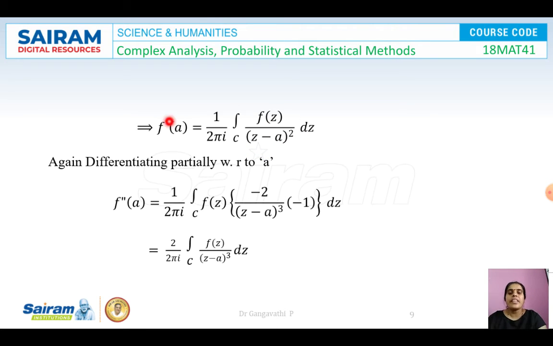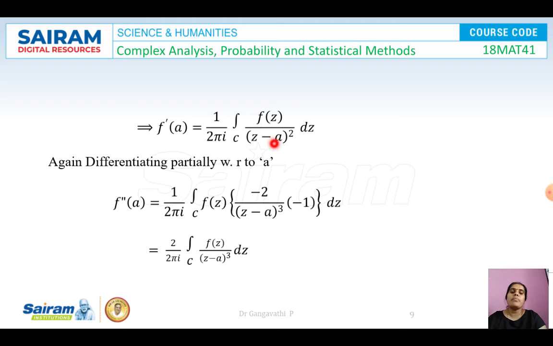So observe, when there is a first derivative here, we have (z - a)^2. So now let us differentiate this again with respect to a. So again, differentiation of f' becomes f''. 1 by 2 pi i is as it is. Integral over c of f(z) is kept as it is.